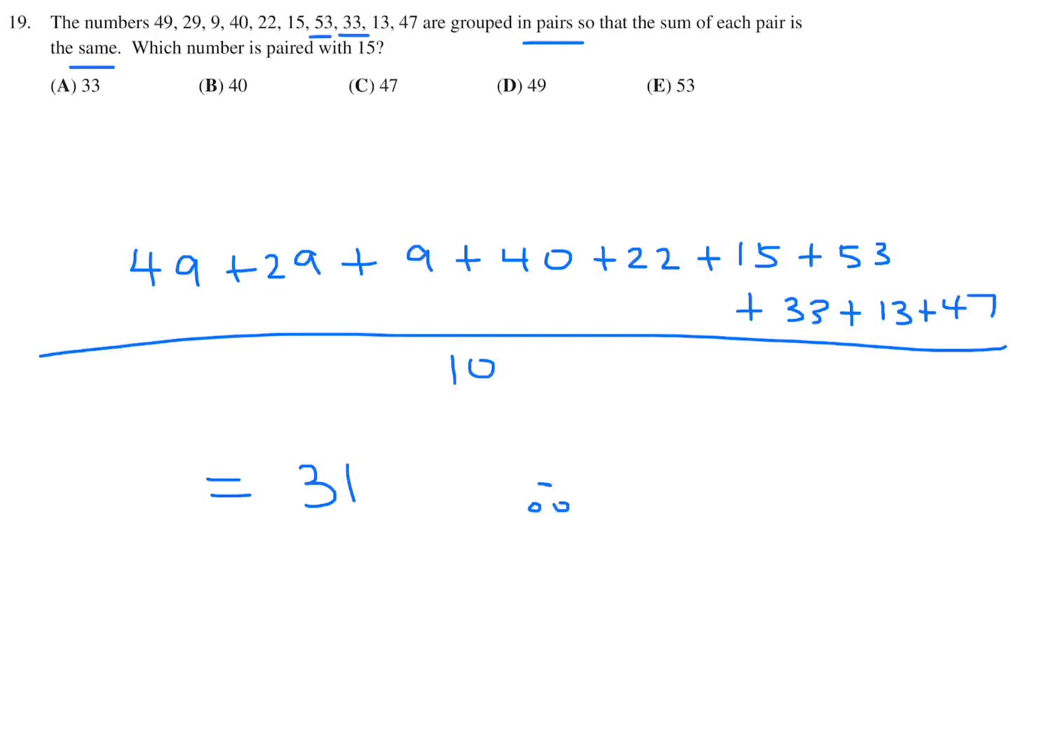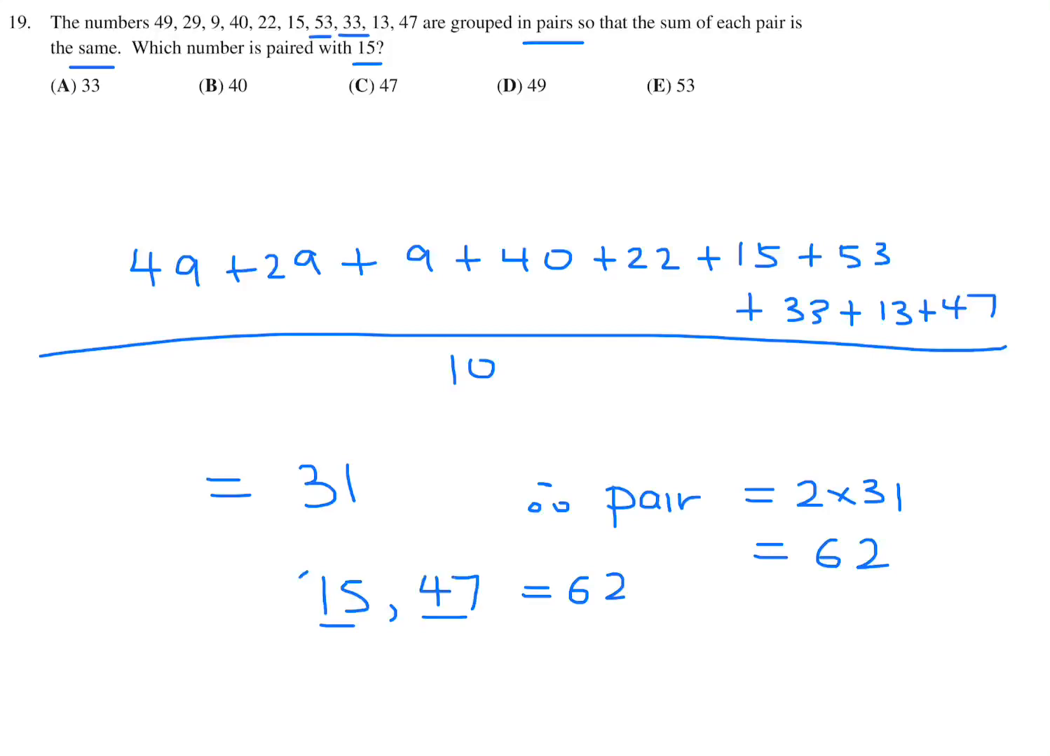So therefore, a pair will have two numbers, and therefore the sum of the pair will be 2 times 31, which is 62. So what number is paired with 15? Well, 15 and some other number have to equal 62. So 62 minus 15 is 47.